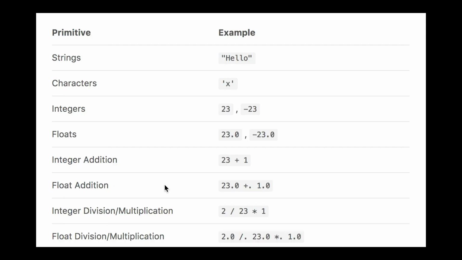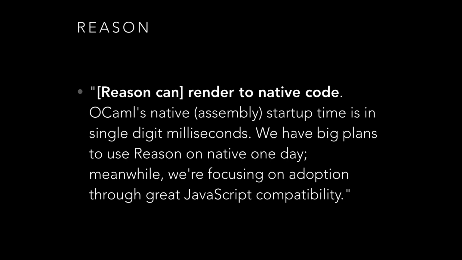As noted, Reason's syntax is very familiar to JavaScript programmers. Here, though, you'll see that the operators are specific to types. There's no type coercive funny business going on. Now, Reason can render to JavaScript through a project called BuckleScript, but can also render to native code and be extremely fast. There's a lot of neat possibilities and opportunities here.